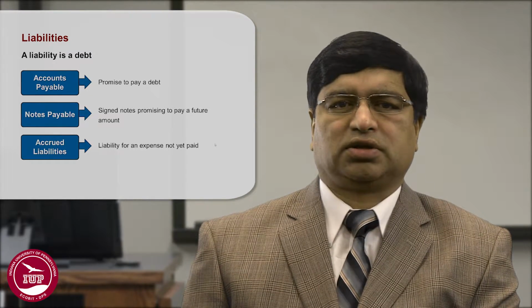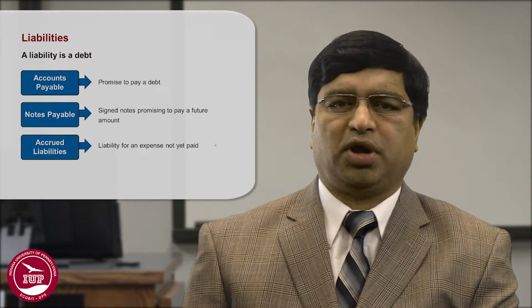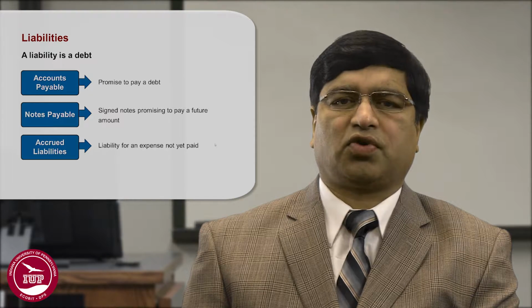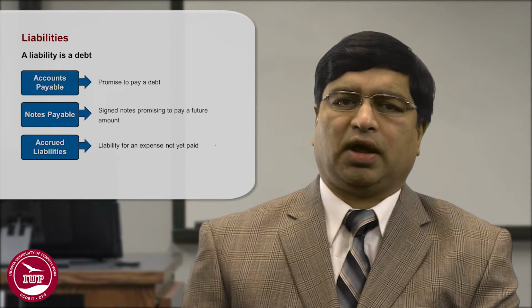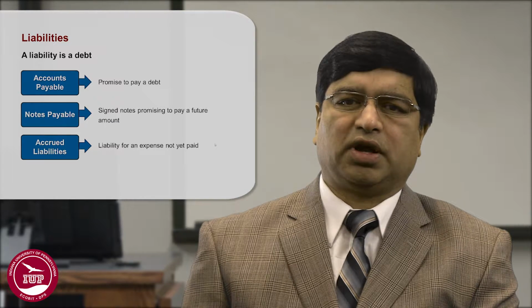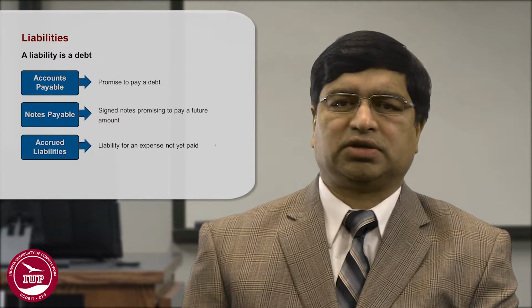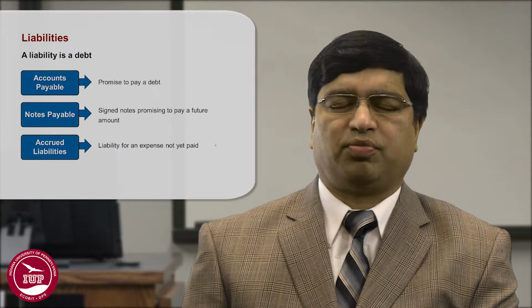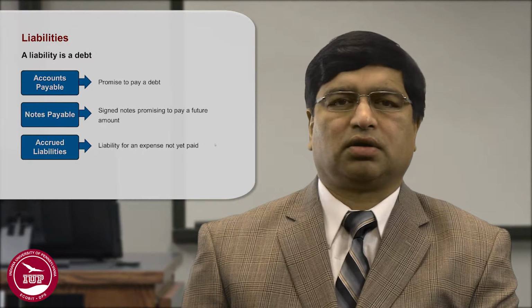Accrued liabilities are liabilities for an expense that has not yet been paid. So you might have worked for 1 month at a company and you may not have been paid for that. So the liability for the company has occurred, but it has not been paid, or it will not be paid until the end of the month.